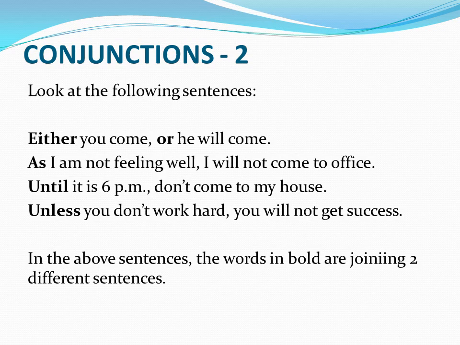Until it is 6 p.m., don't come to my house. Until is the conjunction which is joining two sentences: it is 6 p.m., don't come to my house. Unless you work hard, you will not get success. Unless is the conjunction which is joining two sentences: you don't work hard, you will not get success. In the above sentences, the words in bold are joining two different sentences: either, or, as, until, unless.